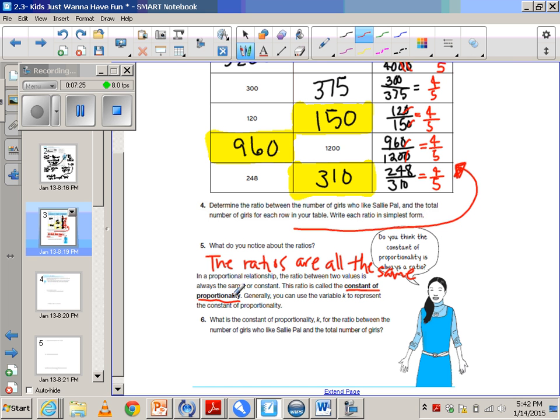Generally, you can use the variable k to represent the constant of proportionality. So, what is the constant of proportionality for k, the ratio between the number of girls who like Sally Powell and the total number of girls? So, in this case, the constant of proportionality is four-fifths.